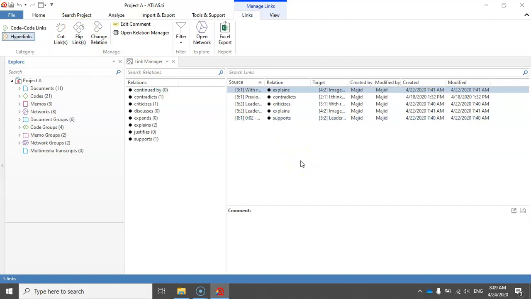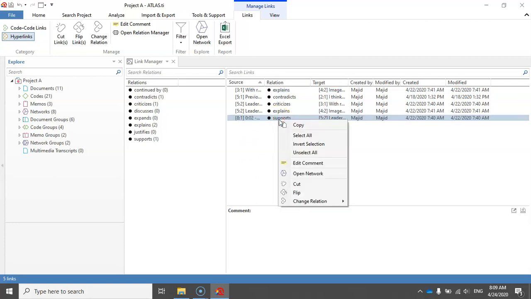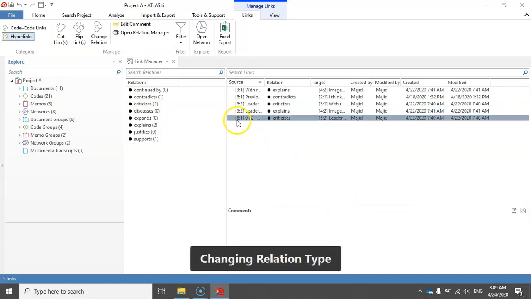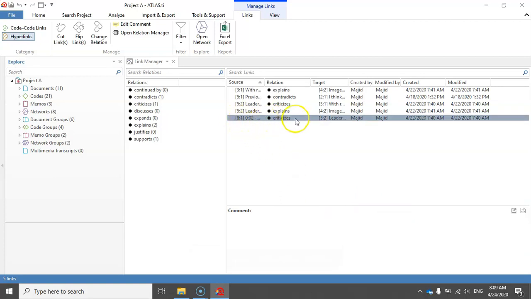The third possibility is that you can simply change the type of the relationship between the quotations by right clicking on the link and then selecting any of the options here. For example, right now quotation 8.1 supports quotation 5.2. I can change this to this one, for example. So now quotation 8.1 criticizes quotation 5.2. This feature is also available in the ribbon.